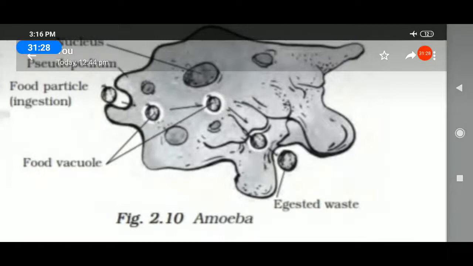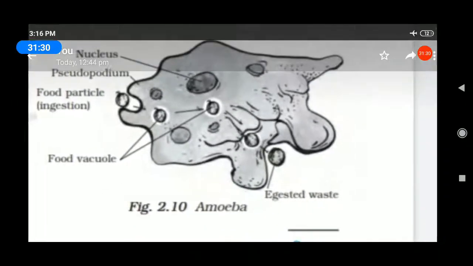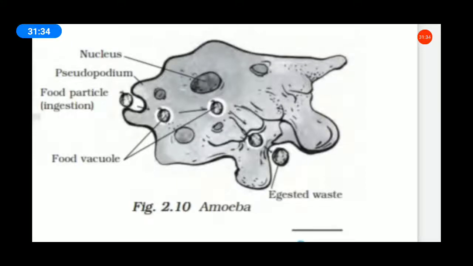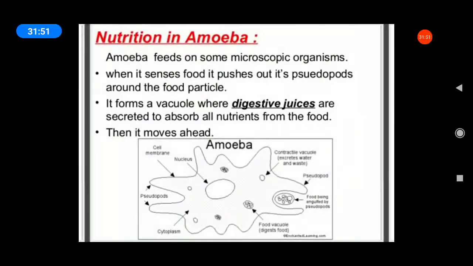So, students, draw and practice this structure of amoeba. Nucleus, pseudopodia, food particle. All of you see the picture, book page number 18. Food vacuole and digested wastage. So, all of you practice this diagram. Draw and practice in your rough note. Are you clear, students?